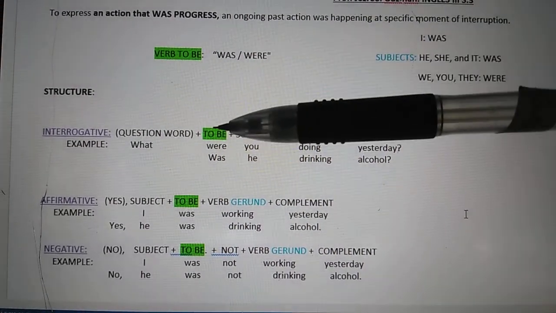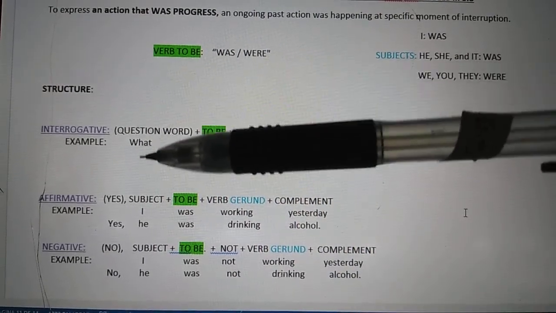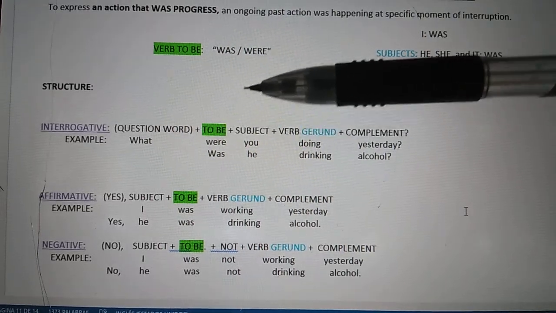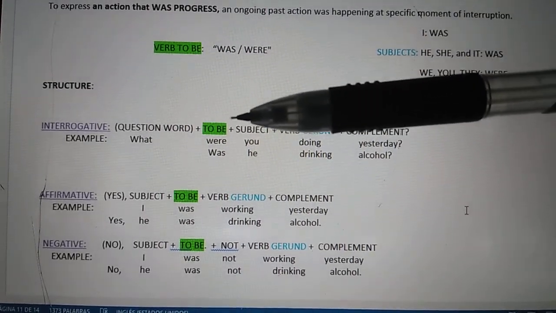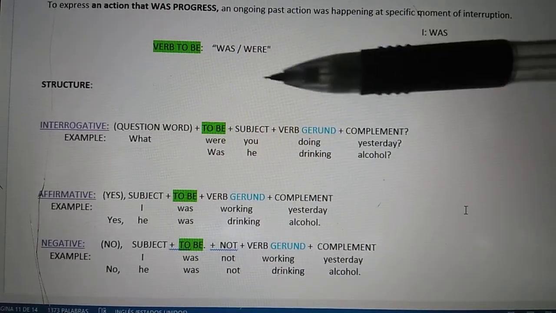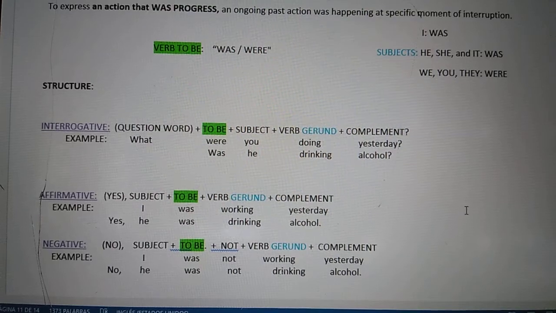Remember that for interrogative, you have the question word, but it's not necessary all the time. It's just when you want to make a specific question. Okay? So what is necessary from here to there? This is mandatory. So these elements, you have to use them all the time.